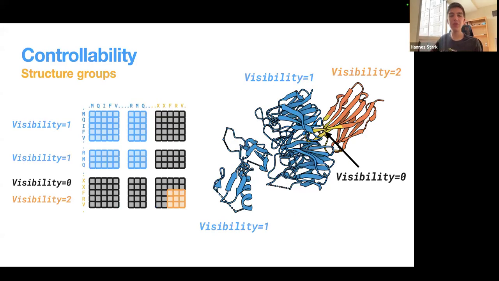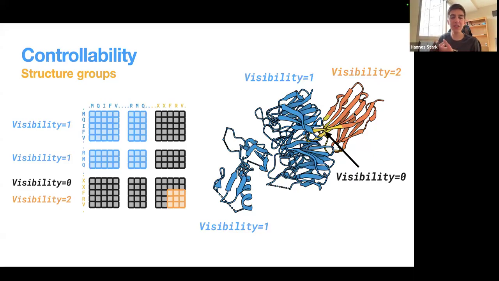And now, lastly, the structure control that we provide here, based on an example where we want to design a nanobody here in orange and yellow to bind to this blue target. And what we want to say is that the structure of the dark orange scaffold should be fixed. The structure of the blue target should be fixed. But the structure of the target with respect to the nanobody should not be fixed. The nanobody location and orientation with respect to the target should be left up to the model, decided by the model how it binds and where it binds.